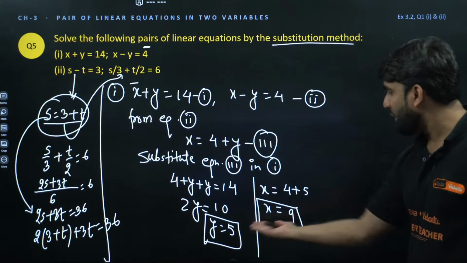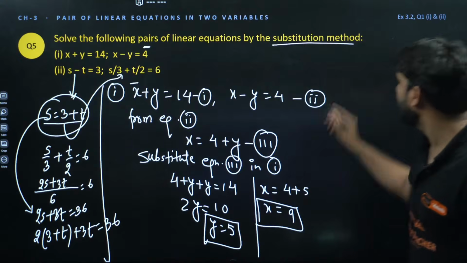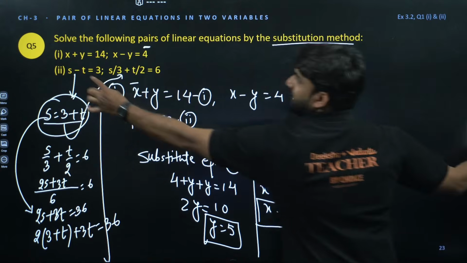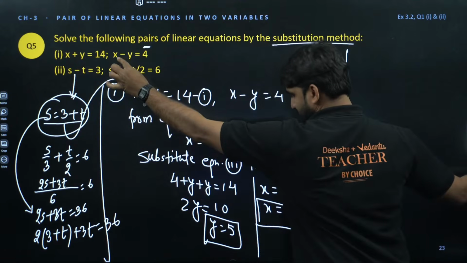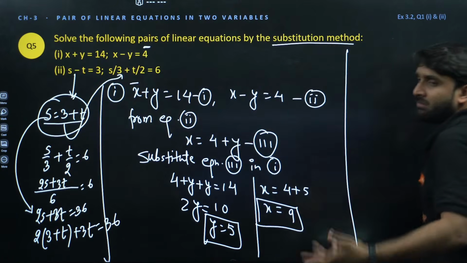We have y is equal to 5, x is equal to 9. Put here and check, verify. So if we verify here, y is 5 and x is 9. 9 plus 5 is 14, which is correct. Now put x is equal to 9, y is equal to 5: 9 minus 5 is equal to 4. What is wrong?